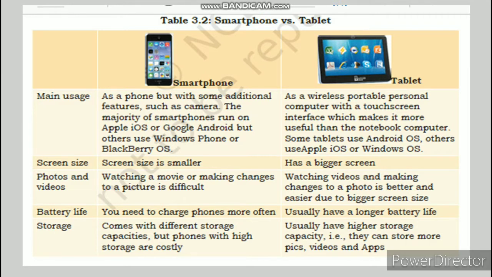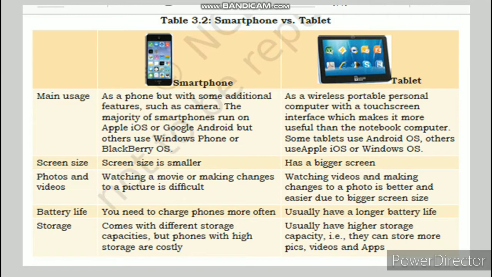Photos and videos. In a smartphone, watching a movie or making changes to a picture is difficult, while in a tablet, watching videos and making changes to a photo is better and easier due to the bigger screen size. Battery life. For a smartphone you need to charge the phone more often, while tablets usually have a longer battery life.